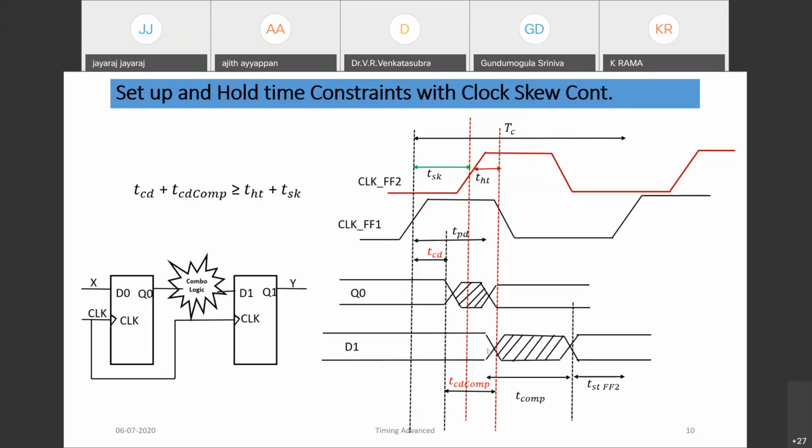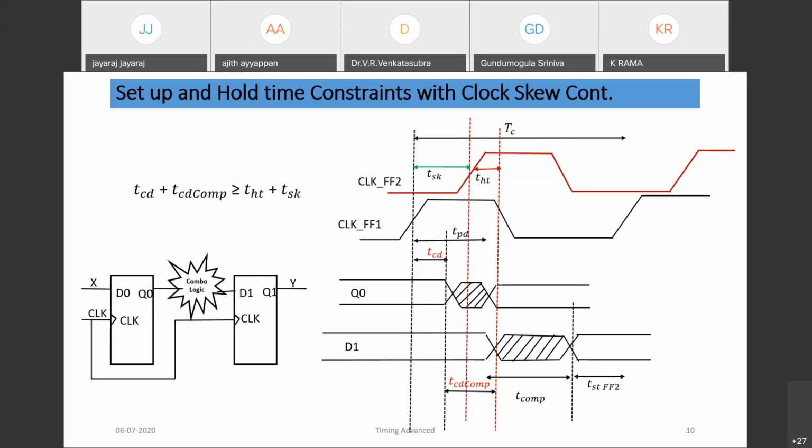So positive skew, a delay in the capturing clock edge, would cause chances of hold time violation, but there won't be chances of setup violation. We get improvement in case of setup, but in case of hold, there are chances of violations.